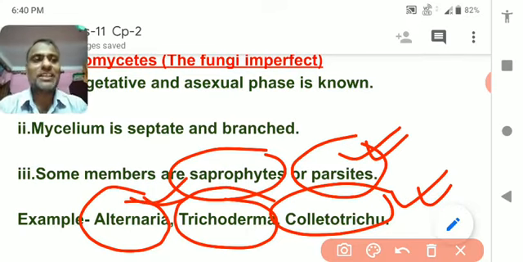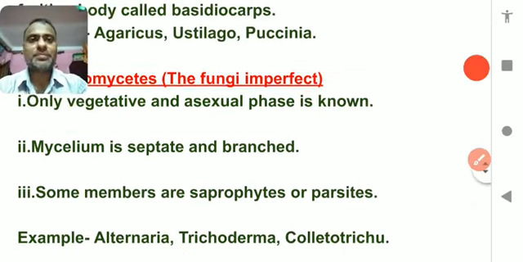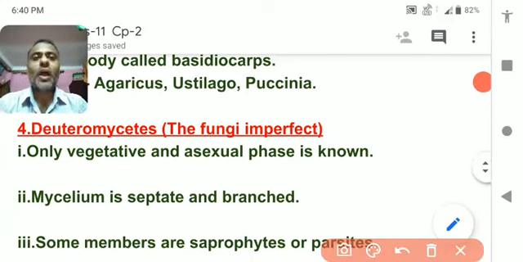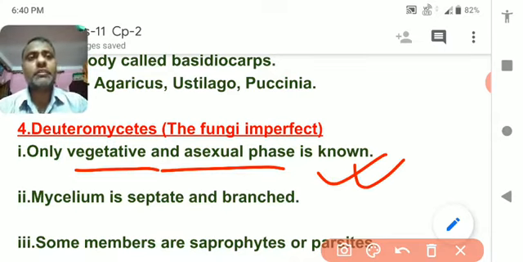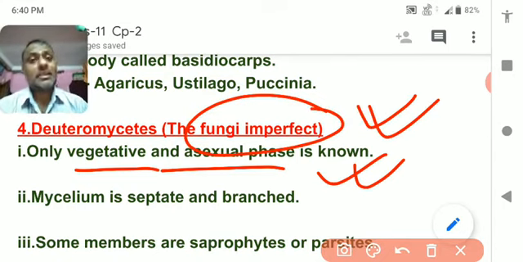Let's have a simple look over here. What different modes or phases of reproduction are seen in Deuteromycetes, the fungi imperfecti? Imperfecti is given as the name because the sexual mode of reproduction is not well defined, or it can follow any kind of sexual mode of reproduction. That's why it does not produce any kind of perfect fruiting body.